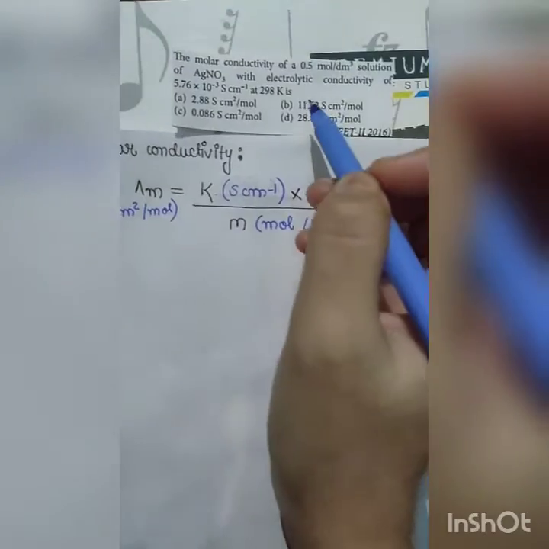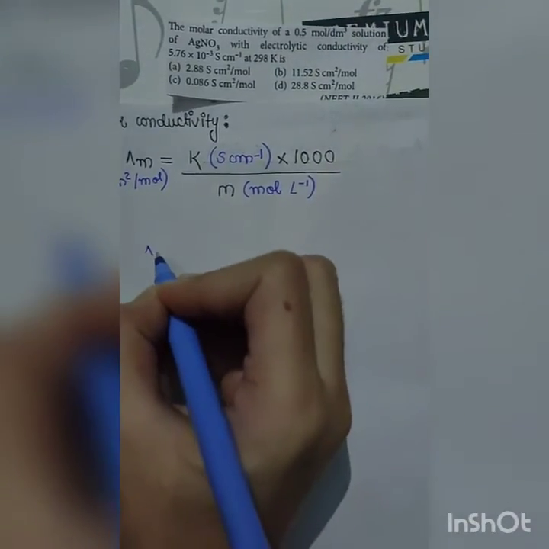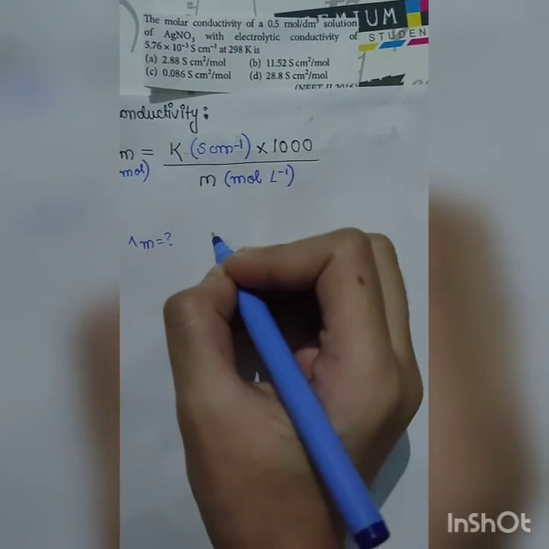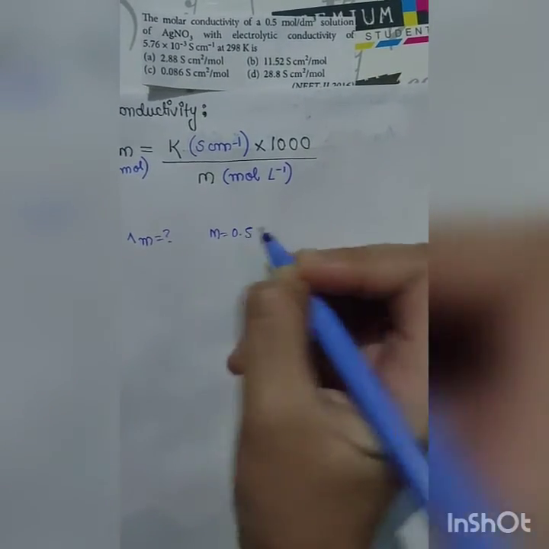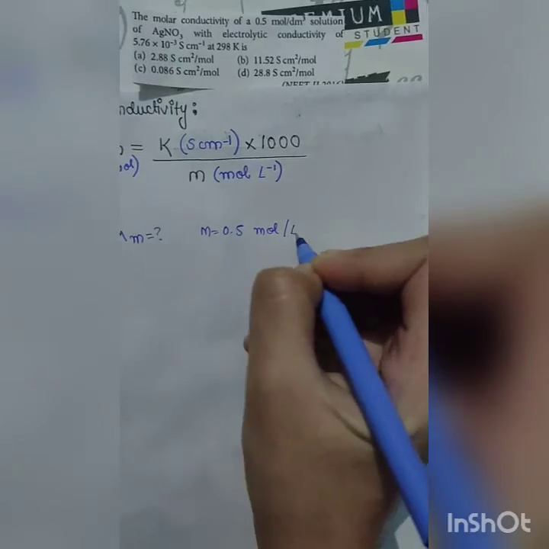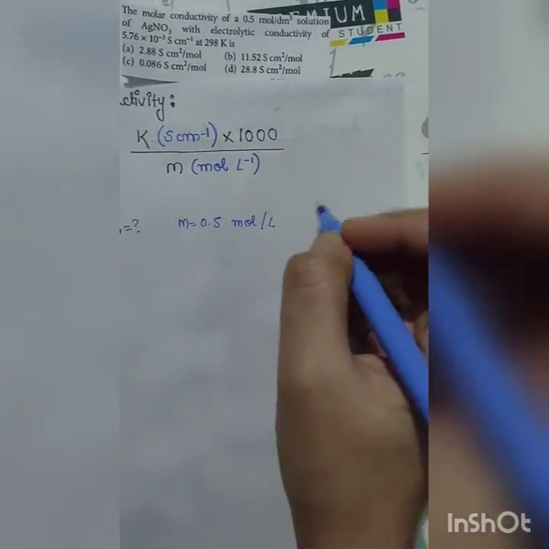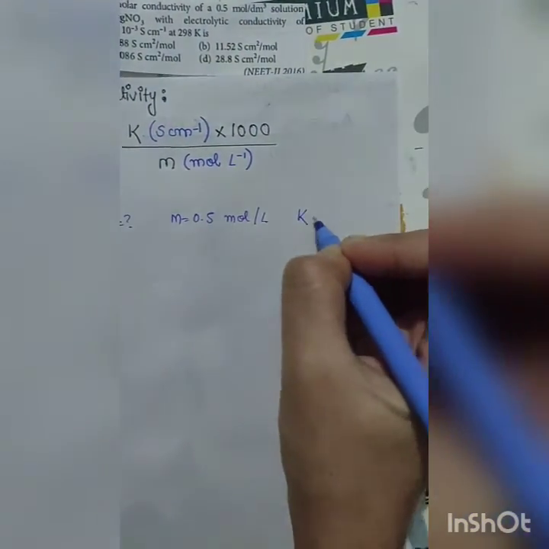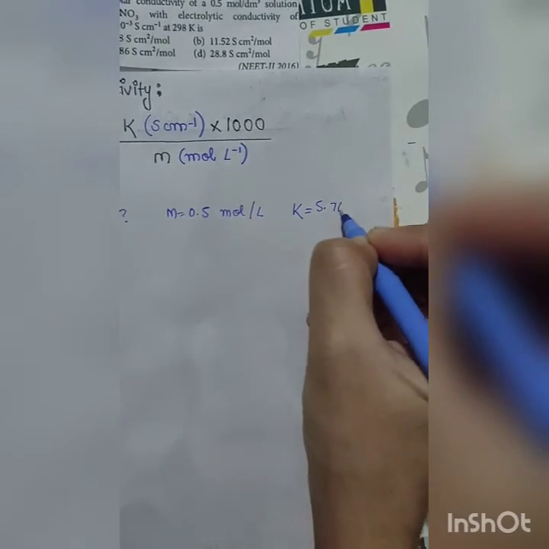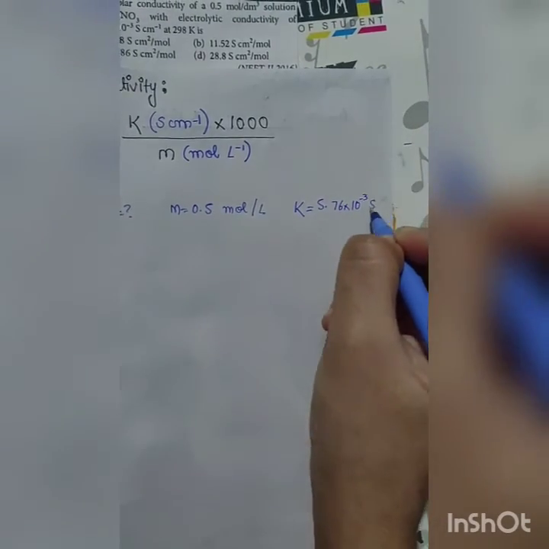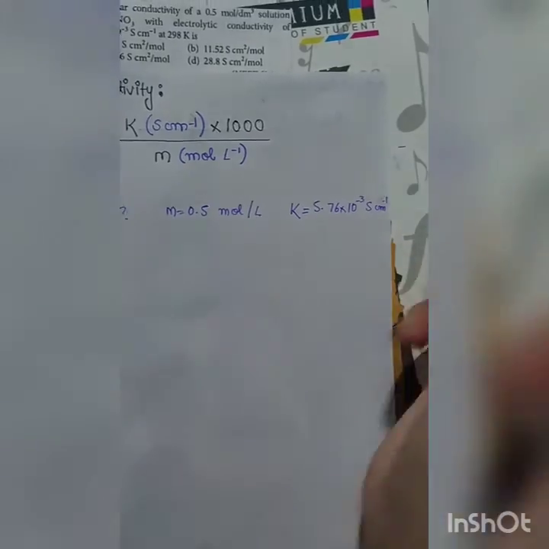We have to find out the molar conductivity of a 0.5 mole per decimeter cube solution of AgNO3 with electrolytic conductivity, that means kappa, 5.76 into 10 raised to the power minus 3 Siemens per centimeter.